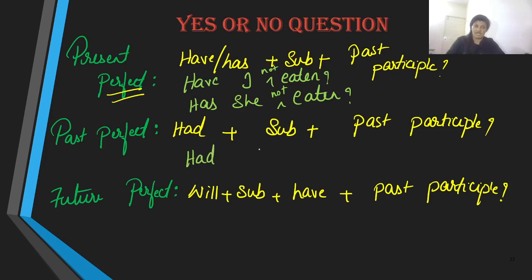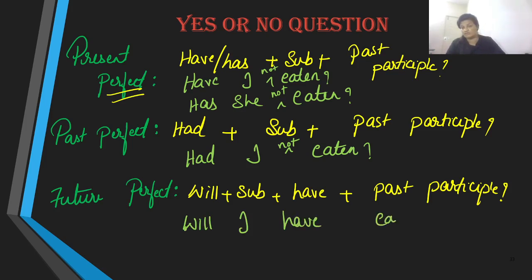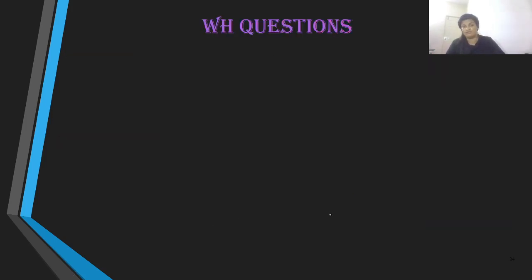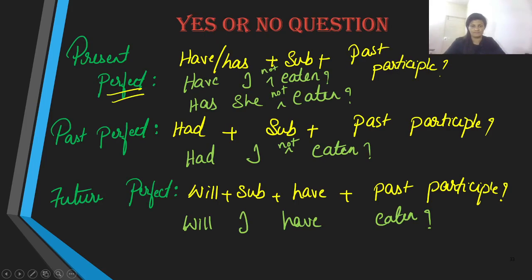Similarly, had I eaten? Or had I not eaten? Will I have eaten? For negative, we use will I have not eaten. So these are yes or no questions.